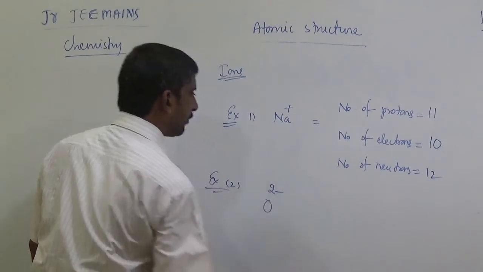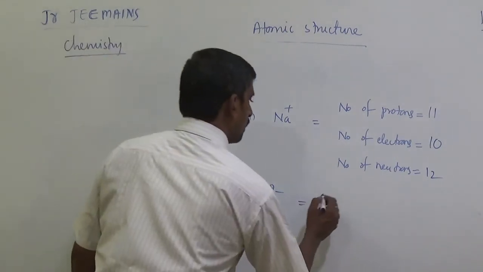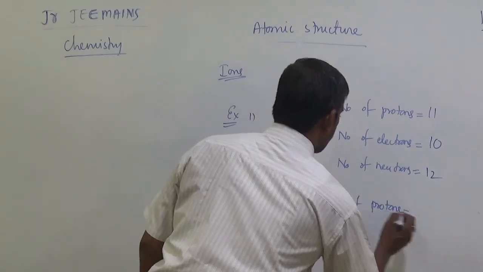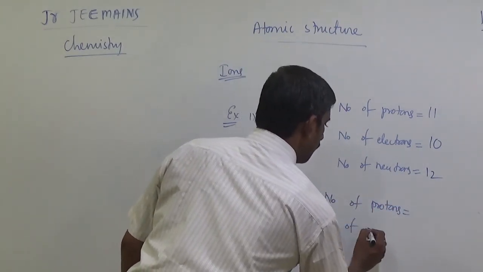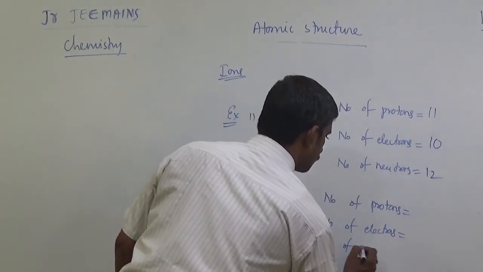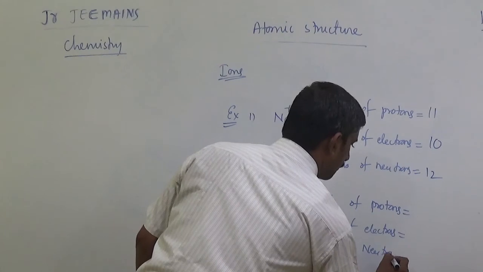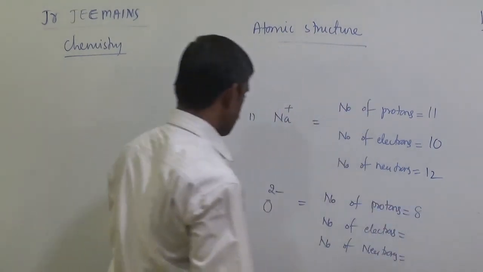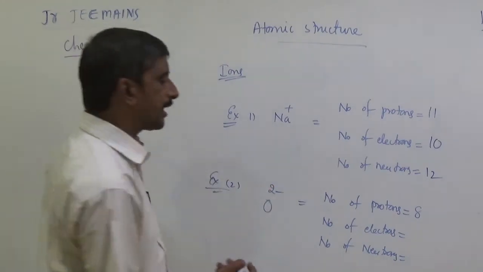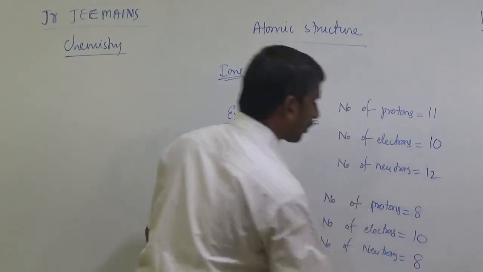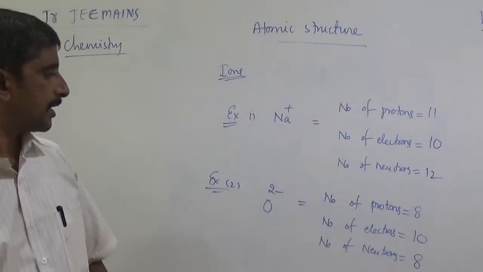And example 2, now I am taking another example. Oxide ion, that name is oxide ion. In oxide ion, number of protons, number of electrons and number of neutrons. Oxygen has 8 protons, 8 electrons; 2 electrons are gained, so 8 plus 2 is 10 electrons. Neutrons: protons and neutrons equal, 8 and 8.